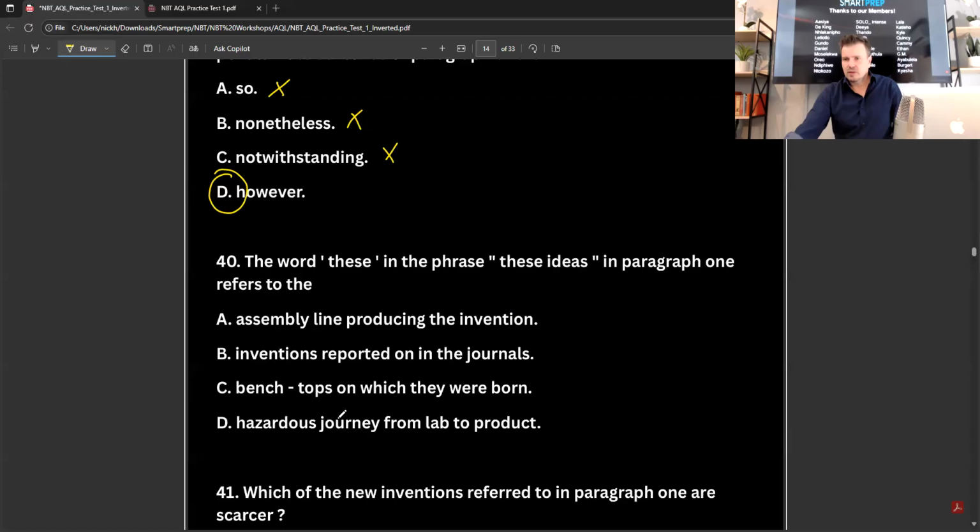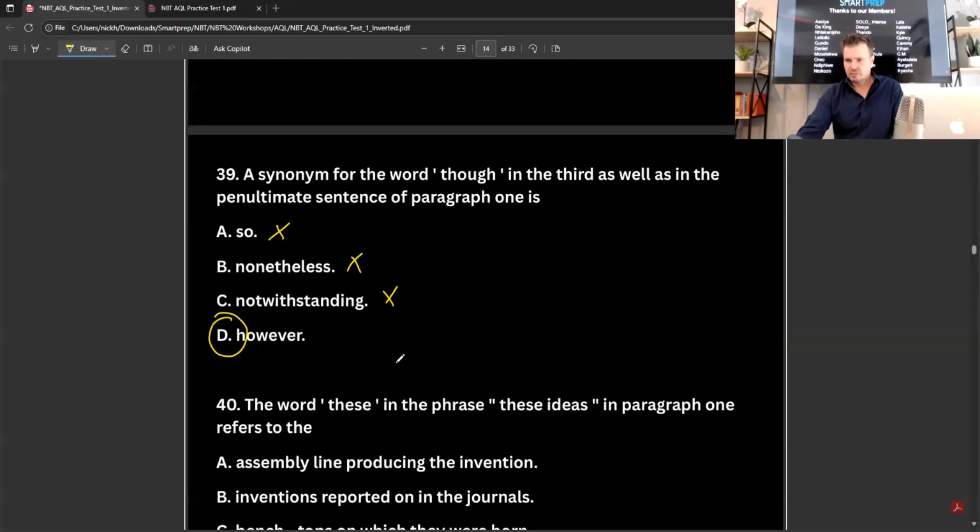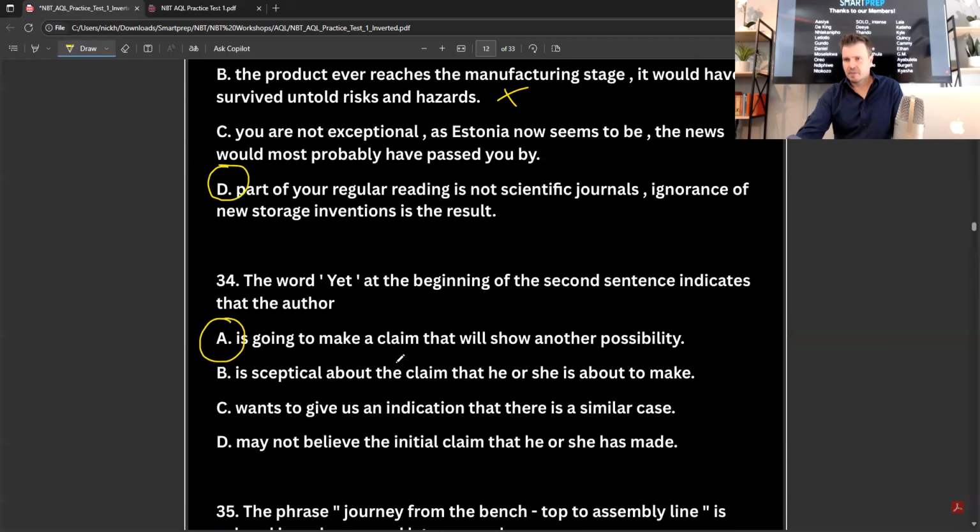Okay. The word "these" in the phrase "these ideas" in paragraph 1 refers to: the assembly line, producing the invention, inventions reported on in the journals. Oh, okay, that's going to be B, right? Benchtops in which they were born? Nope. And hazardous journey from lab to product. Okay, so we think that it's the assembly line. That was at paragraph 1, and let's just check.